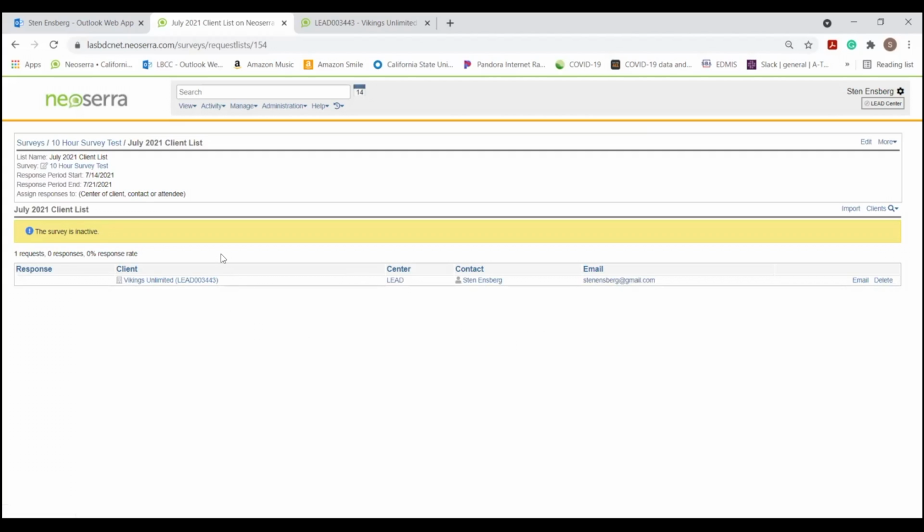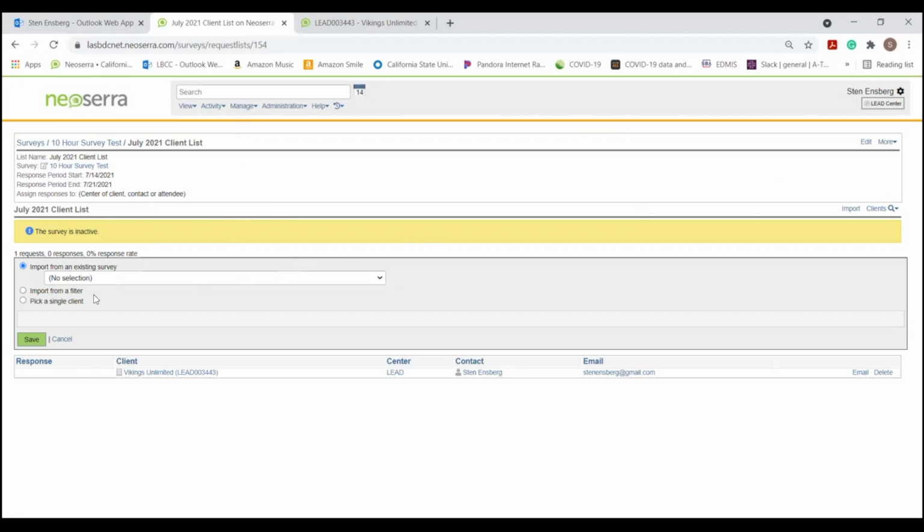Or if there's a broader group of clients, essentially what I can do is I can go to my client section in Neosera. I can set up some filters and search for them and get that list exactly how I like. And then I can save that client filter, and then I can import it here. And I can import from a filter that I set up.